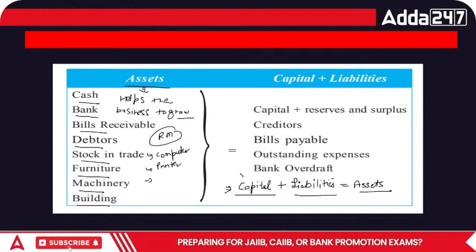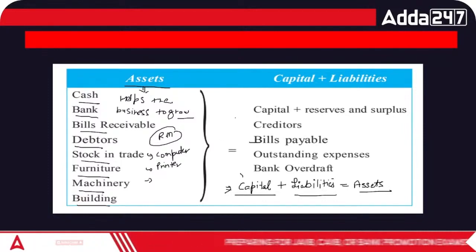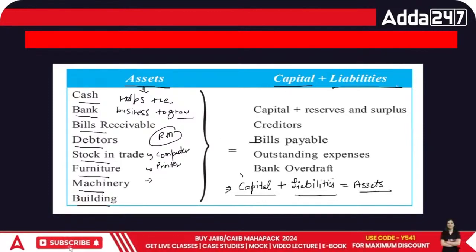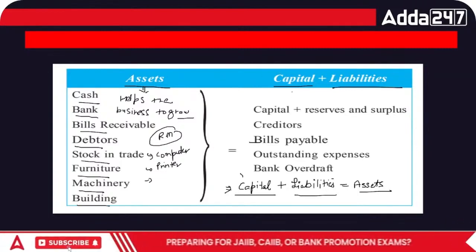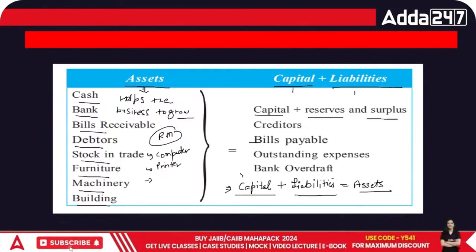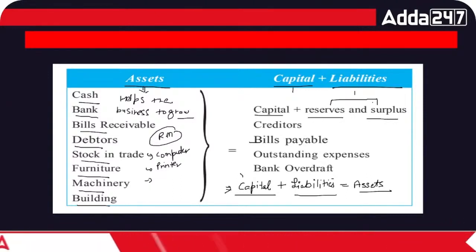These are called assets. And capital and liabilities can be said to be something which helps the business to grow further. This is the investors' money and outsiders' money. Capital is my investment, and we have reserves and surplus, where reserves and surplus are the savings of the business.